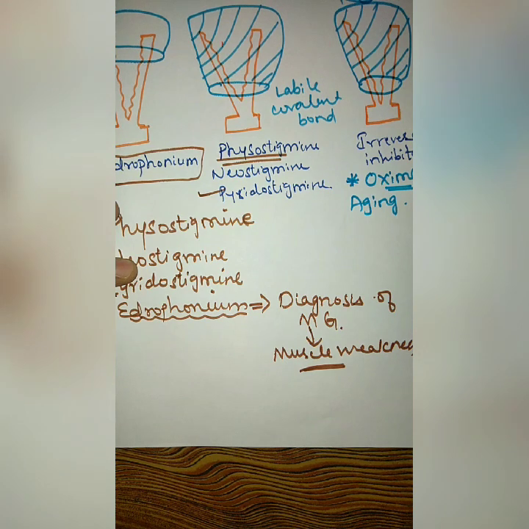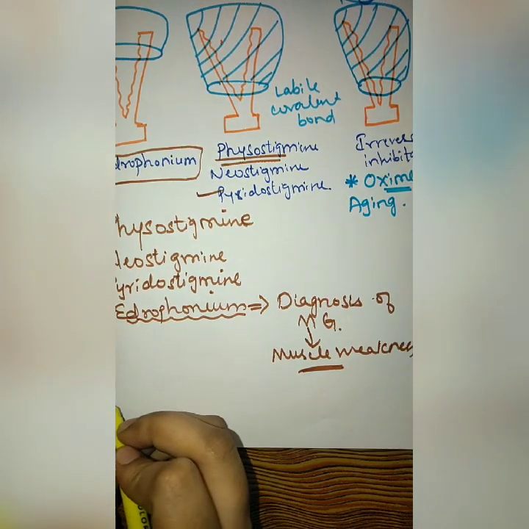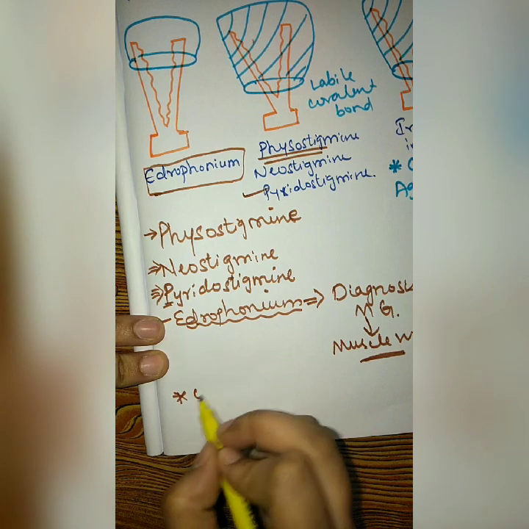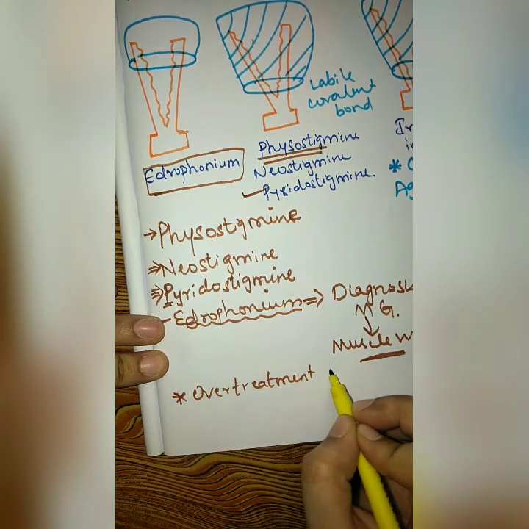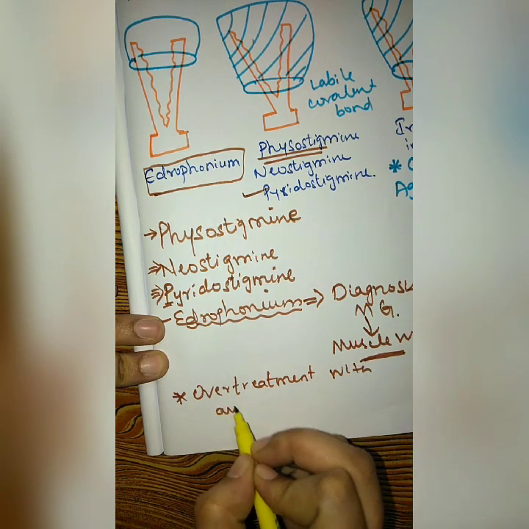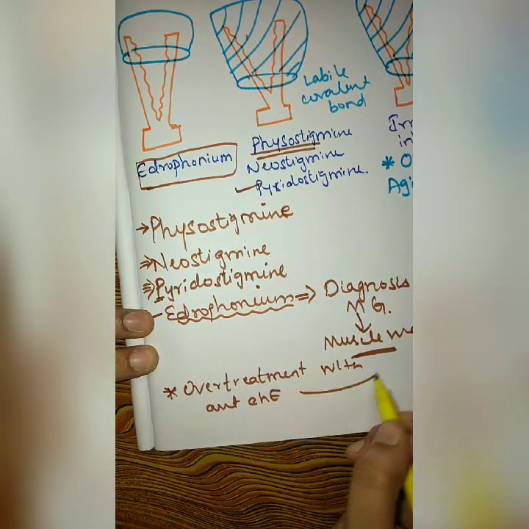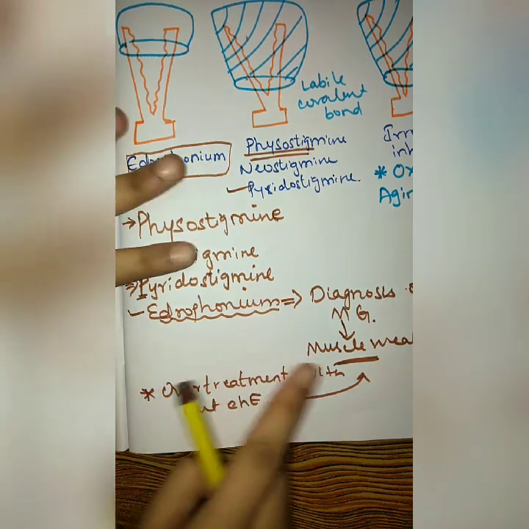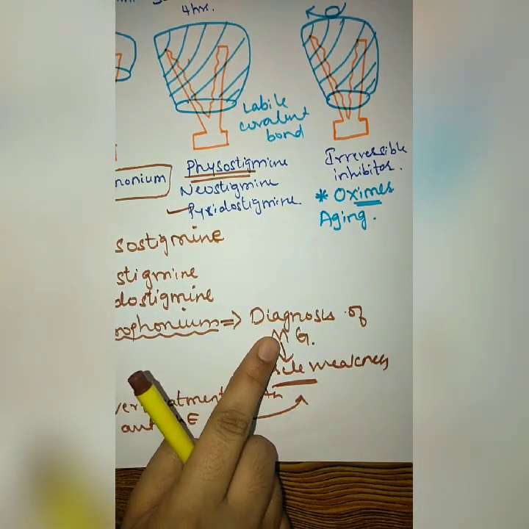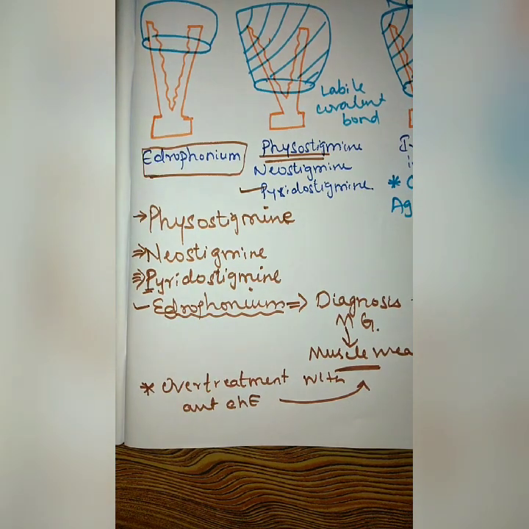But muscle weakness also occurs when a large amount of acetylcholine is produced, because whenever there is over treatment with anticholinesterase enzyme inhibitors, it will also produce the same muscle weakness. So muscle weakness can occur because of any reason. It may occur because of myasthenia gravis, or because of over treatment with anticholinesterase drugs.